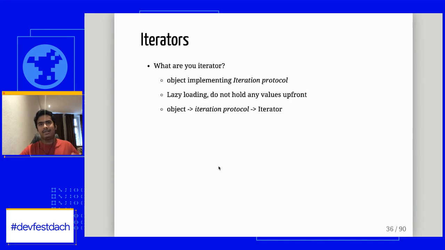Remember, we had an iterable which implements some set of methods. In a similar way, the iteration protocol consists of some built-in methods which need to be implemented by this object to get an iterator out of it.